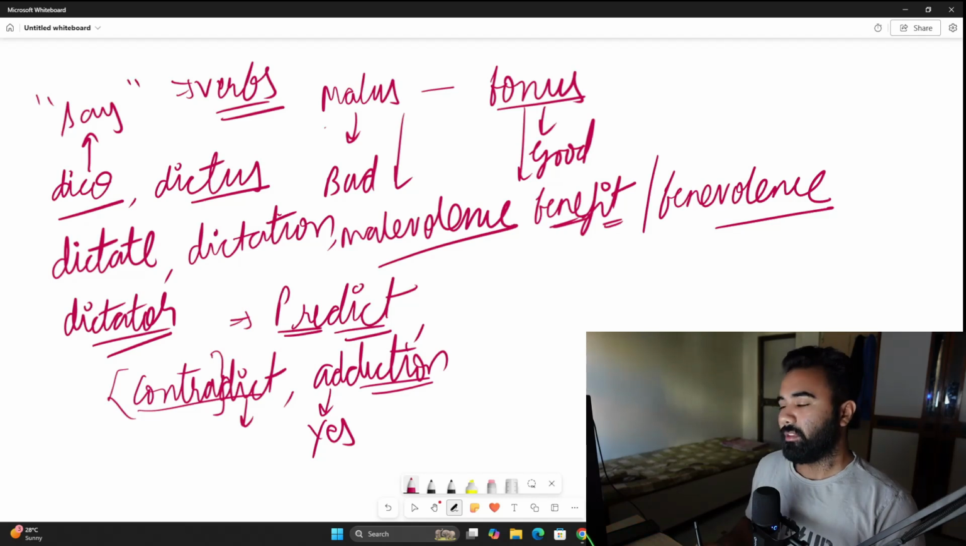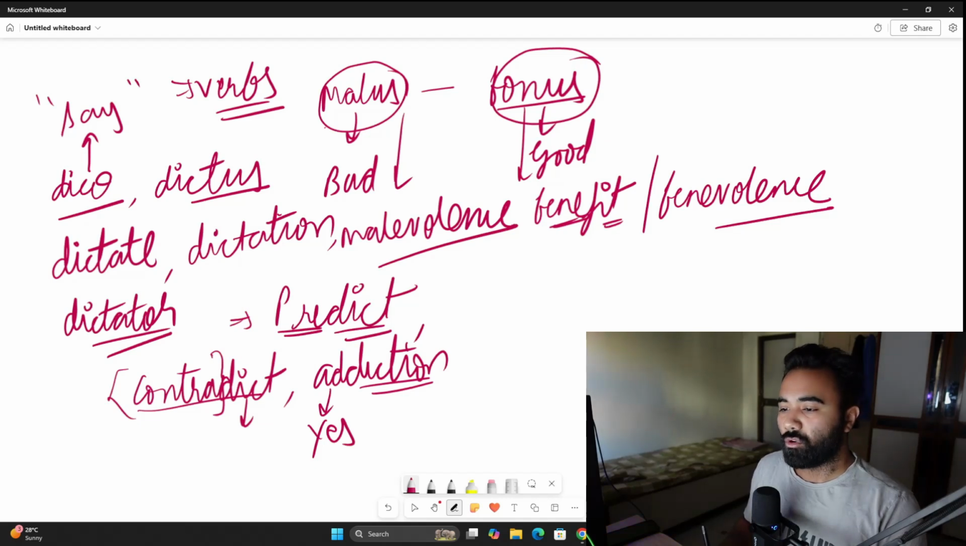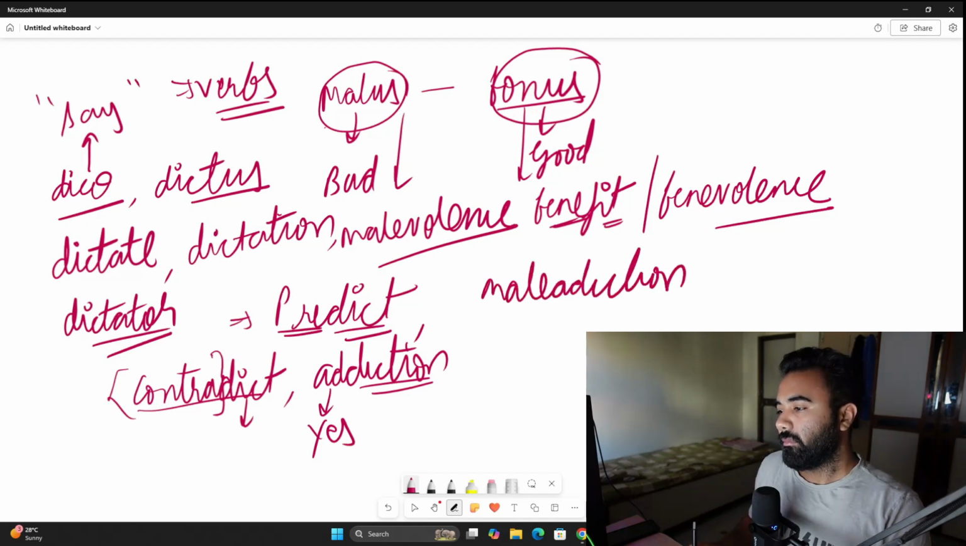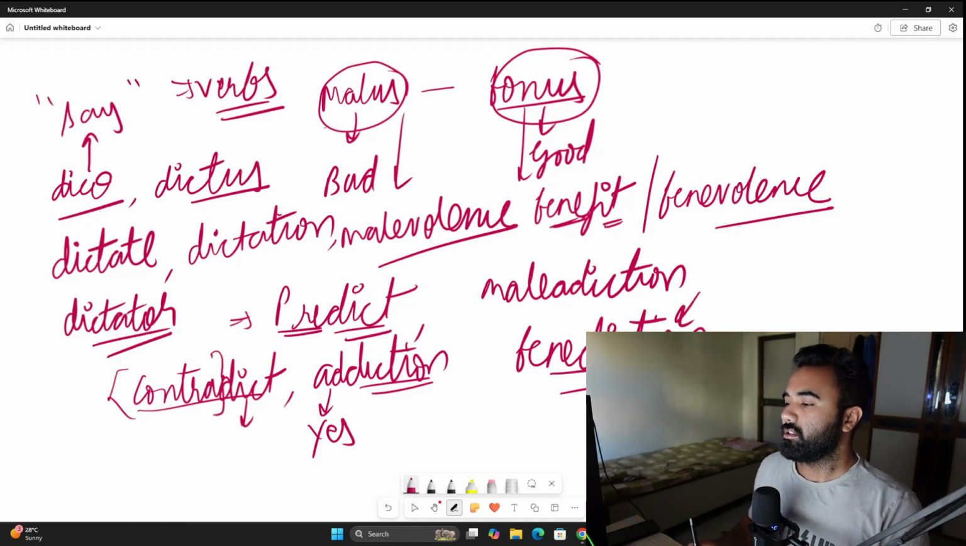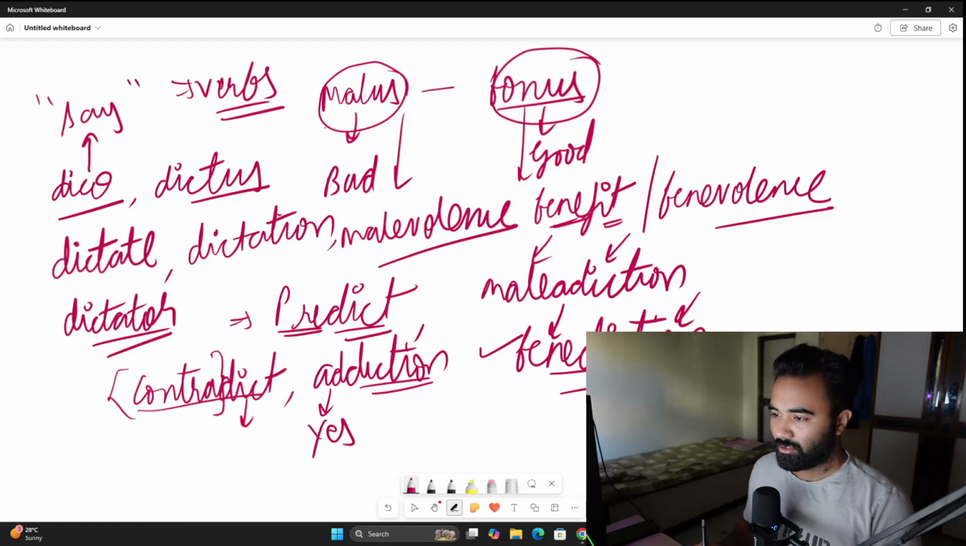Now coming back to the roots malus and bonus, if we combine these two roots with the root diction, we come up with two words: malediction and benediction. Diction means to say something, bene means good. To say something good is benediction, to say something bad is malediction. So we combine these two roots.